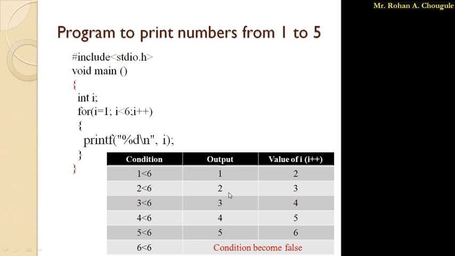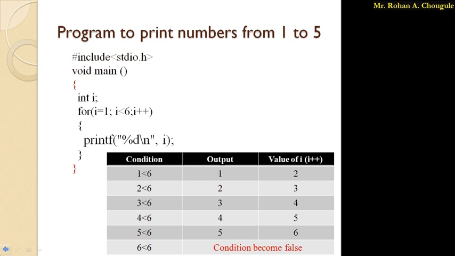Then after printing the value 2, it will go for increment. It will increase the value of I by 1. I becomes 3. After that, it will check the condition 3 is less than 6. Yes, it is less than 6. It will print the value of I, that is 3. Then it will go for increment. It will increase the value of I by 1.